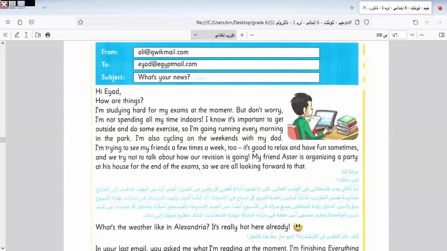Here we have, as I talked about this topic before, how to write an email. This is an email. In the exam, this topic comes, we have the email of you and the email of your friend. So you can't write any email except what we will give you in the exam, okay? That will be in your question.